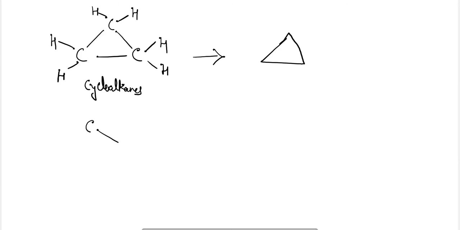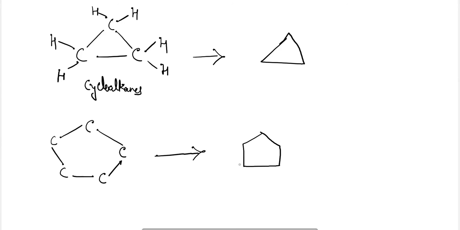For five carbons it will be a pentagon. For cyclohexane, it will be a hexagon. Like this we can represent the different cyclic or aliphatic compounds by bond line structure.